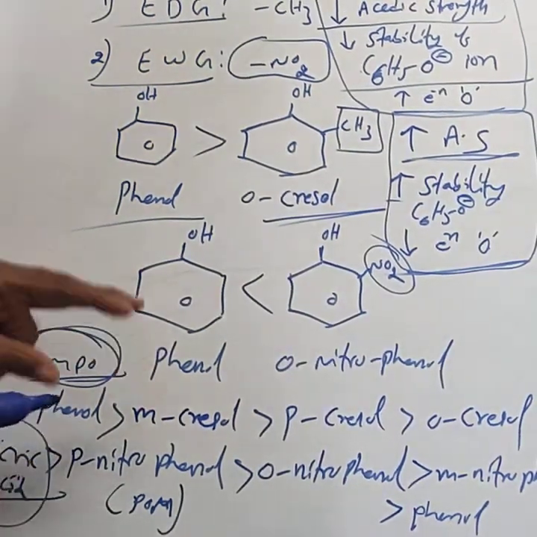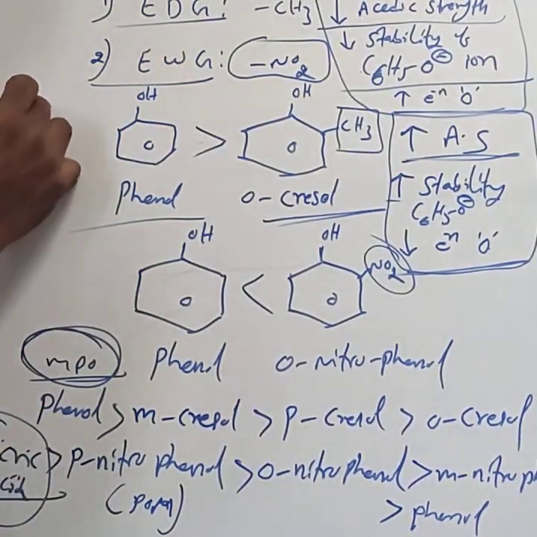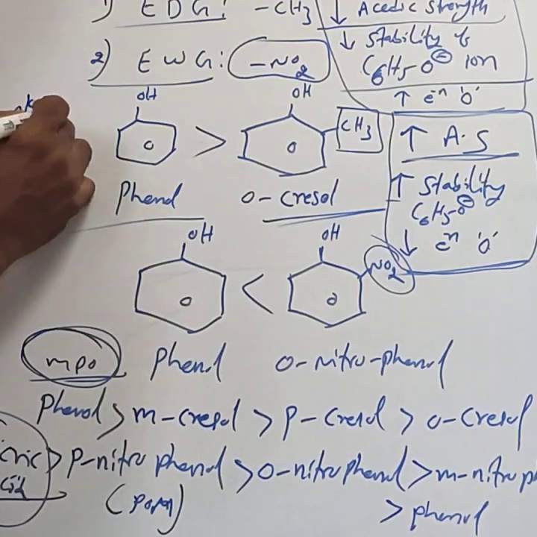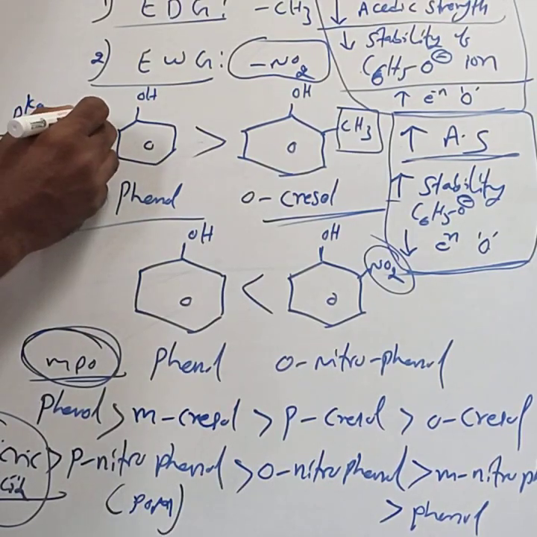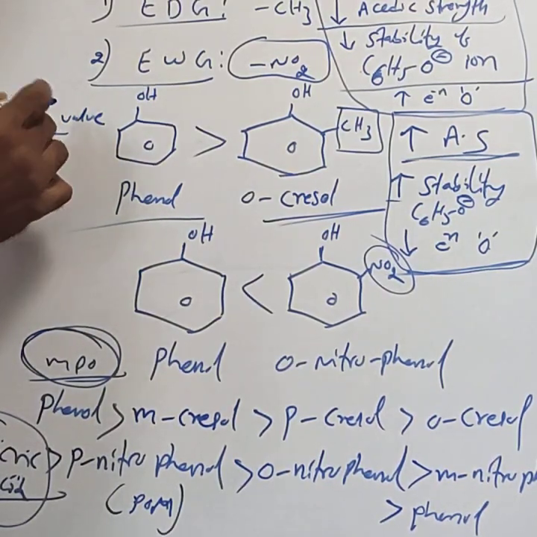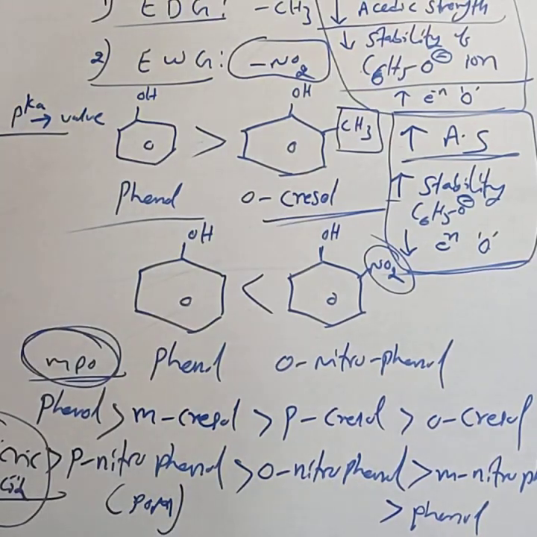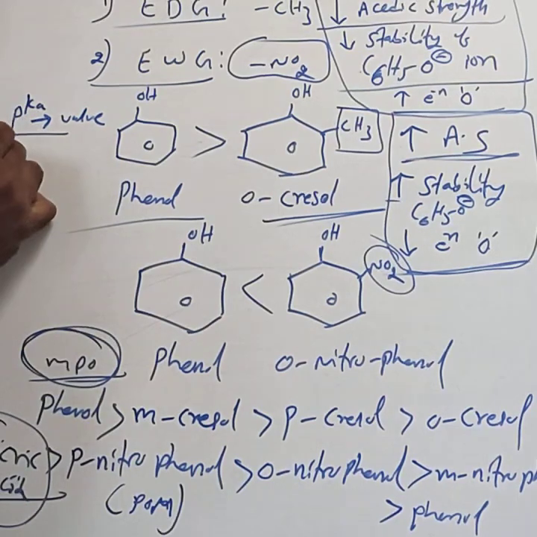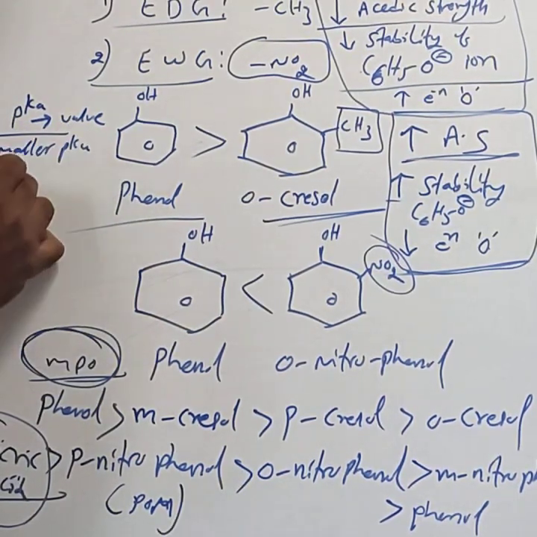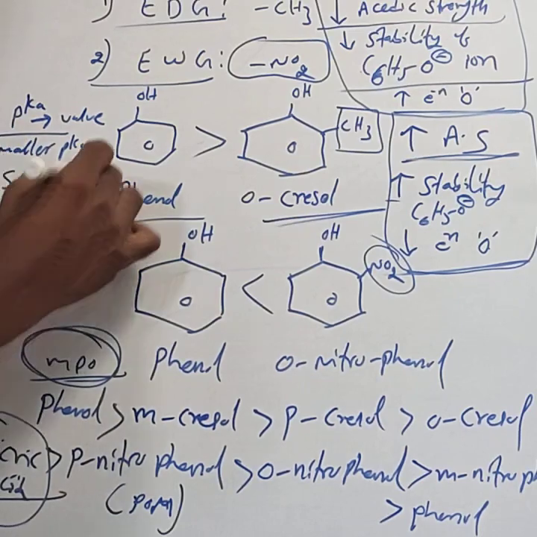This acidic strength is generally explained on the basis of the pKa value. In first year ionic equilibrium, you know the pKa and Ka values. The smaller the pKa, the stronger the acid.